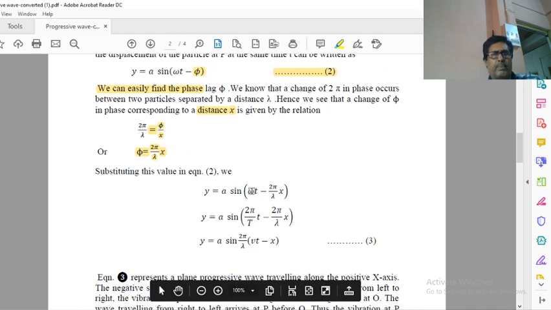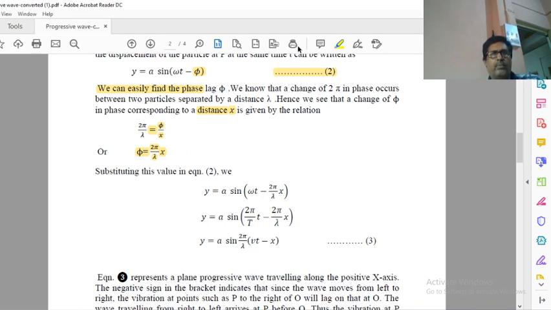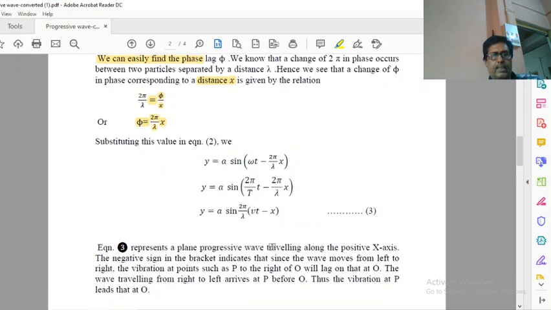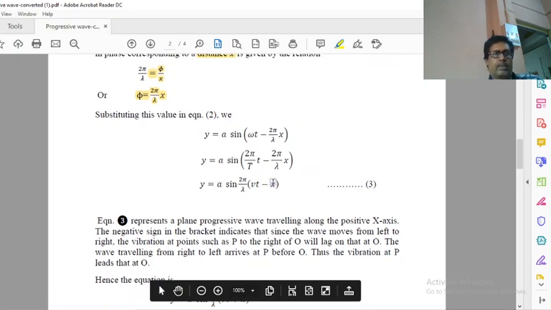First we put omega is equal to 2 pi by T. You can see this here. Omega is equal to 2 pi by T, and 2 pi is common. So 2 pi and lambda are also taken common. When we take lambda common, lambda by T is equal to v. So here it is 2 pi by lambda (vt minus x). Actually this is the equation of a progressive wave.